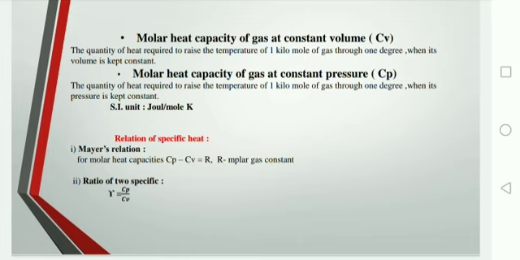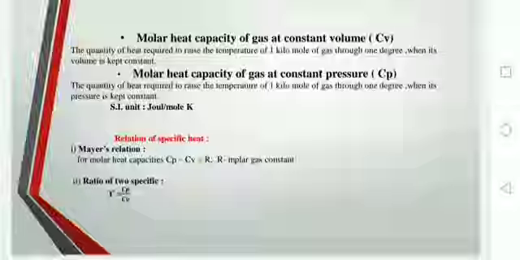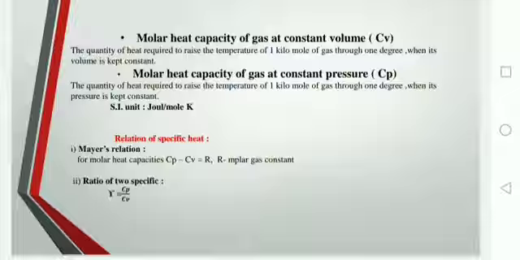In exams you might have to write the difference between specific heat capacity and molar heat capacity. So please remember the main difference: in specific heat we define the heat required to raise the temperature of 1 unit mass of gas, and here of 1 kilomole of gas. There is also a difference in their units. For specific heat capacity the unit is joule per kg per Kelvin, and for molar heat capacity its SI unit is joule per mole per Kelvin. So we'll move to the next.